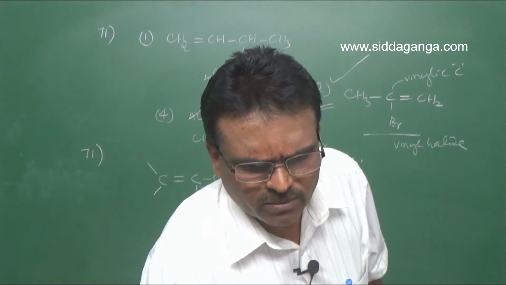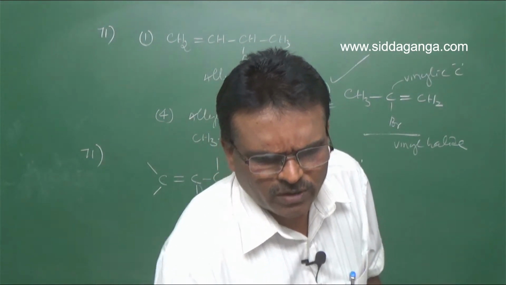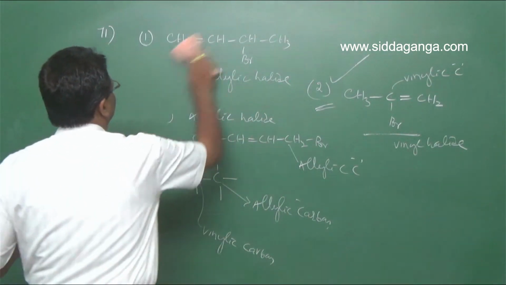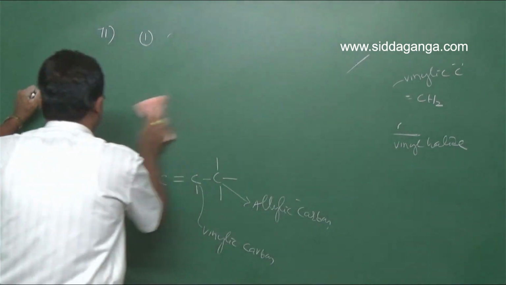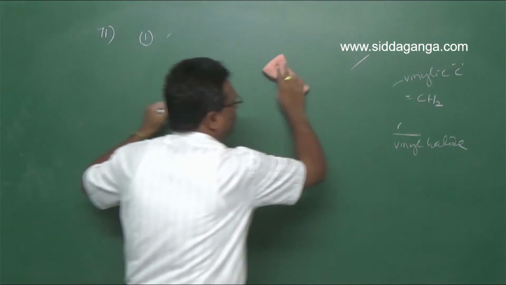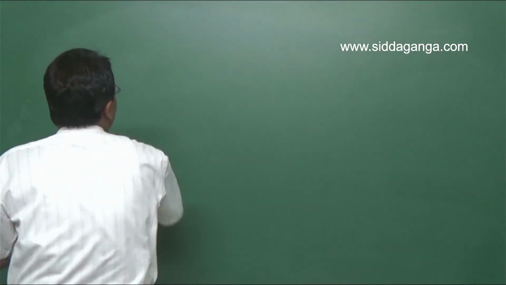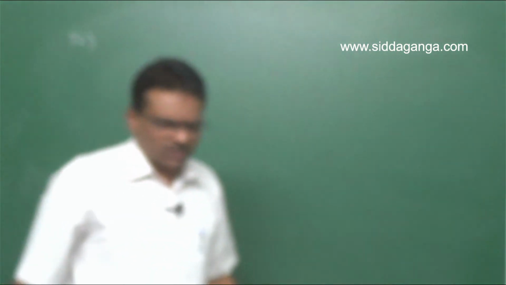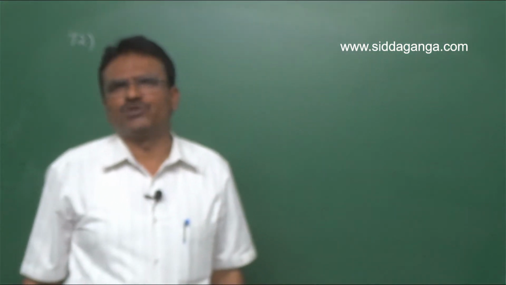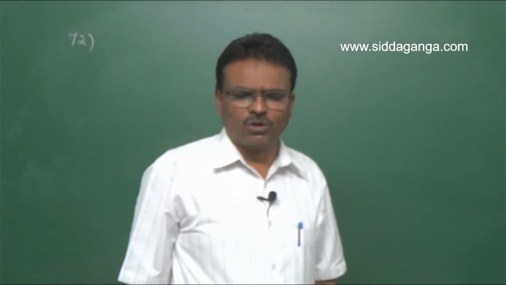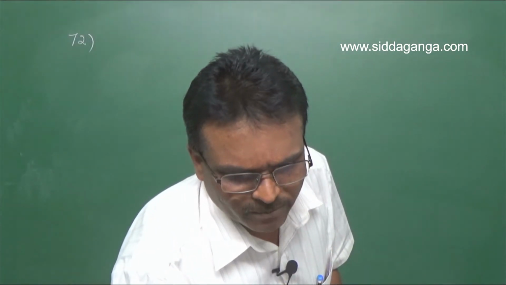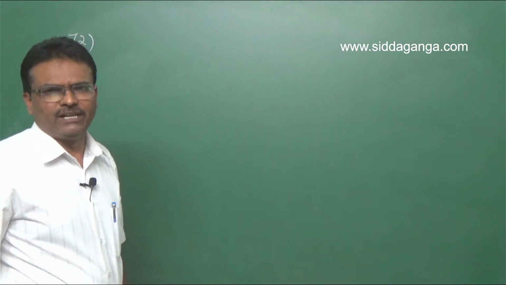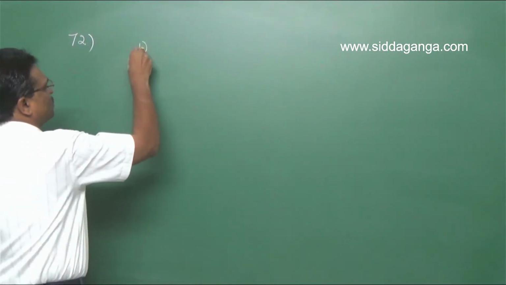Let us move on to question number 72. Which one of the following reagents will not convert ethyl alcohol into ethyl chloride? First one, zinc chloride and HCl, is used to convert ethyl alcohol to ethyl chloride. So the first one is correct.